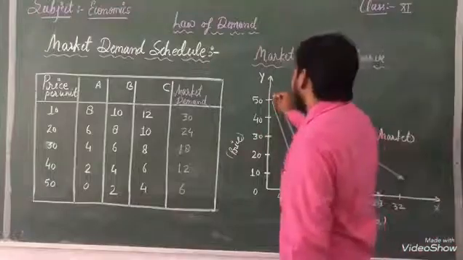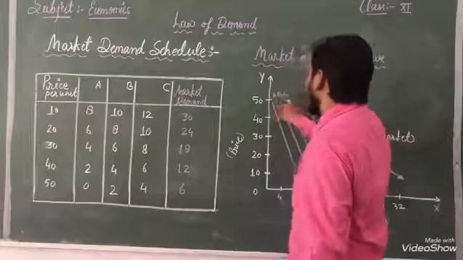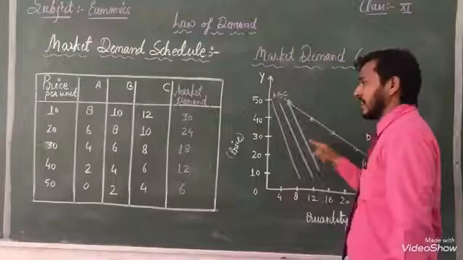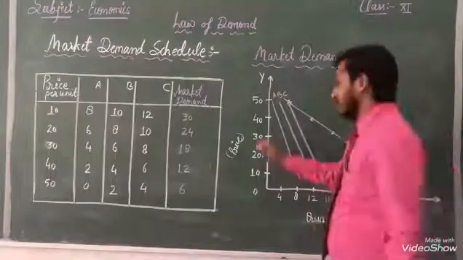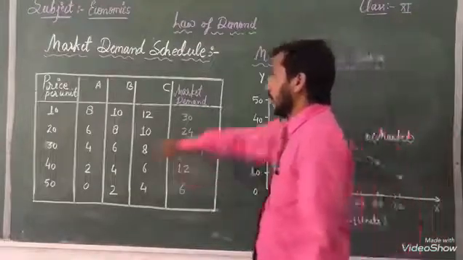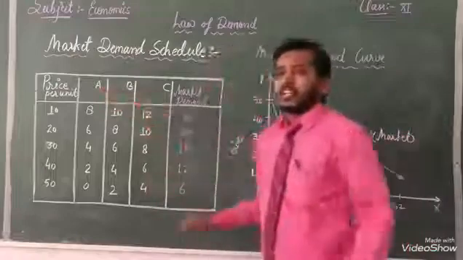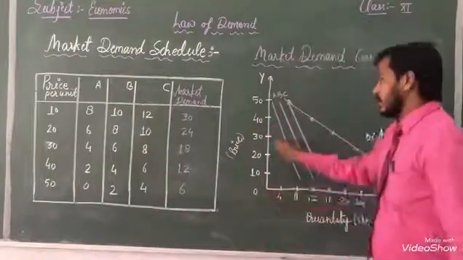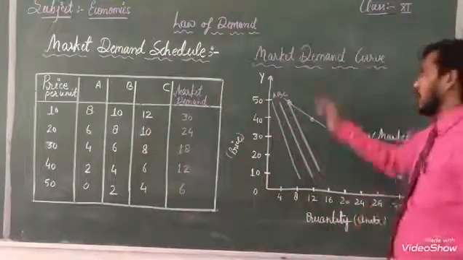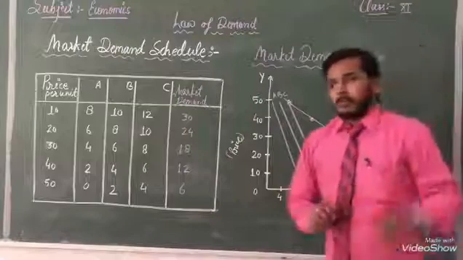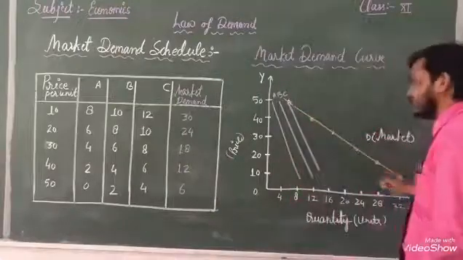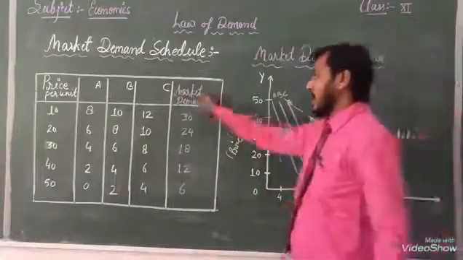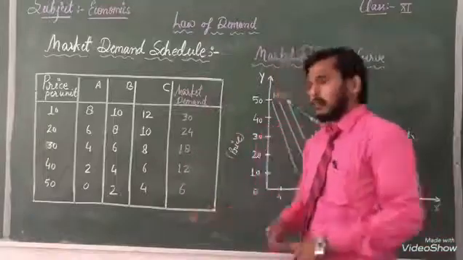A is here, A, B, C. Then A, B, C, I have represented this line. मैंने ये तीनों लाइन जो बनाया है A, B, C को रिप्रेजेंट करने के लिए दिखाया है. This one is showing the individual demand curve, but that line is showing you the whole market demand curve.